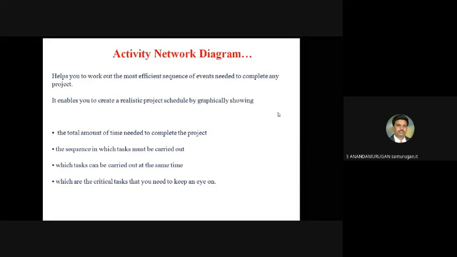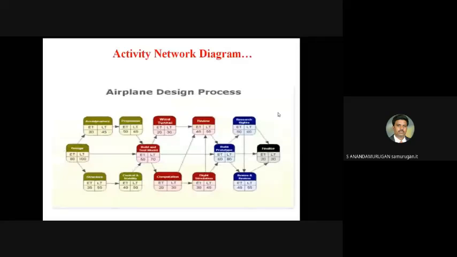Then the third one is we have to connect the front end and database. That is the sequence. We have to mention that also. Here is the example for the activity network diagram. They have to draw the same color for simultaneous processes.